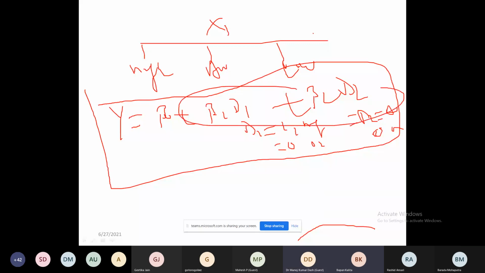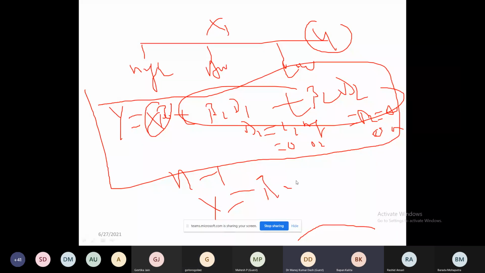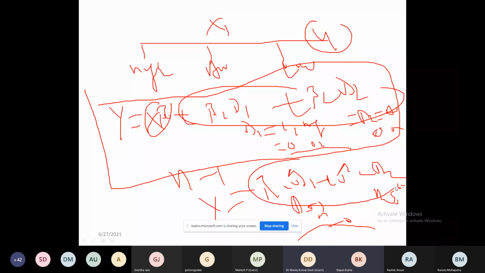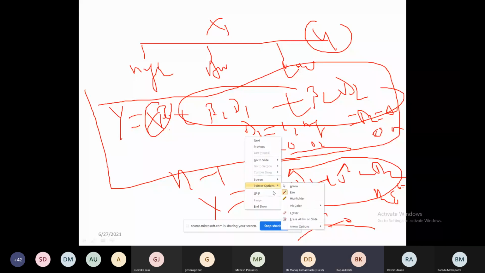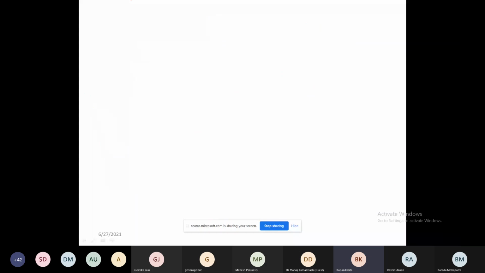Listen, there are two ways. If you give an intercept, then it will be n minus 1 dummies. If there is no intercept, then for example, y is equal to beta 1 D1 plus beta 2 D2. Here D1 is equal to 1 for male, or 0 for female. D2 is equal to 1 for female, 0 otherwise. So if you don't have an intercept, then you go for both variables as dummies. But if you have an intercept, then the dummy will be 1 and 0. Any doubt regarding this? Can I explain? Sir, repeat it, sir. Now see, there are two ways.